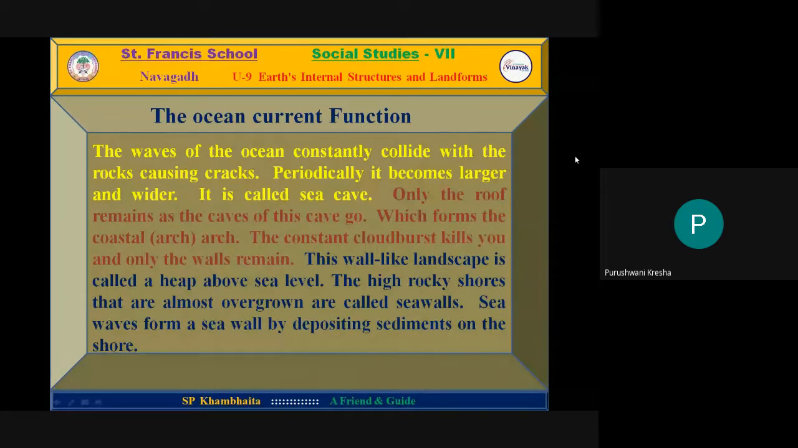The waves of the ocean constantly collide with the rocks, causing cracks. Periodically, it becomes larger and wider. It is called a sea cave. Only the roof remains as the sides of this cave go, which forms the coastal arch. The constant wave action erodes it and only the walls remain. This wall-like landscape is called a stack above the sea level. The high rocky shores that are almost vertical are called sea cliffs. Sea waves form a sea wall by depositing sediments on the shore.